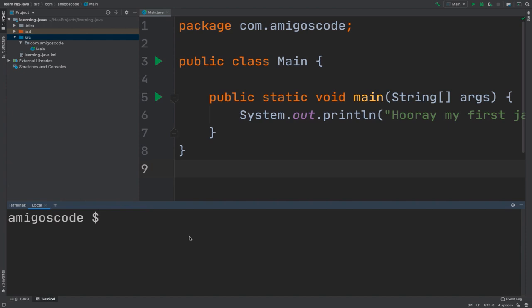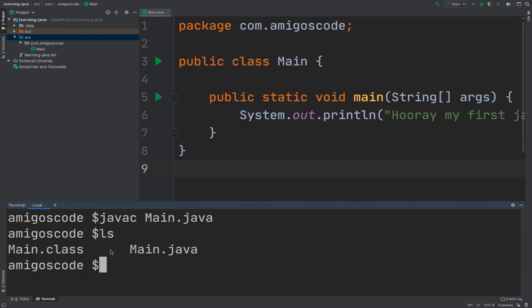The way that we invoke the Java compiler is simply by saying javac and then a space and then what we want to compile. So we want to compile main dot java. And then if I press enter, there we go, that's finished. If I type ls, you can see that now we have two files. So we have the main.java and main.class.